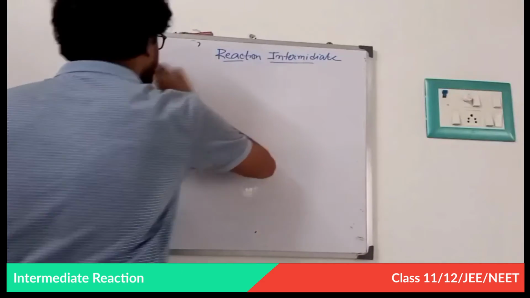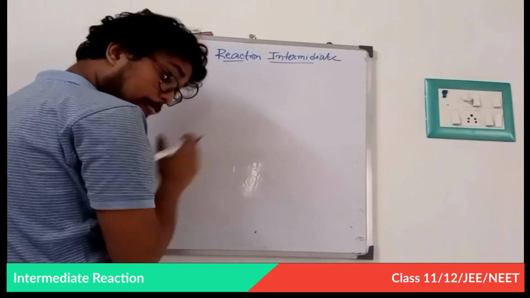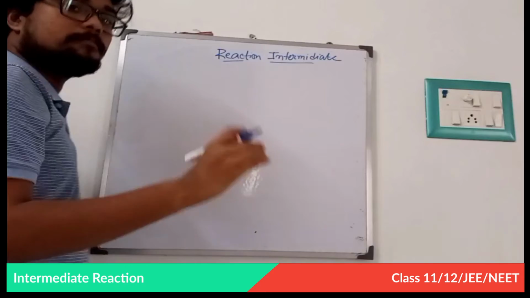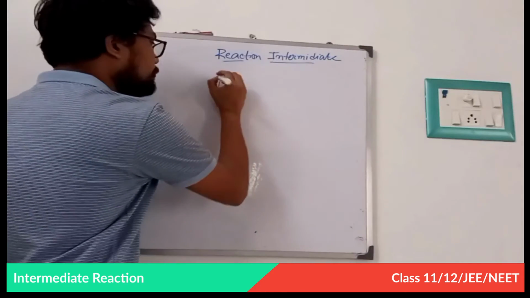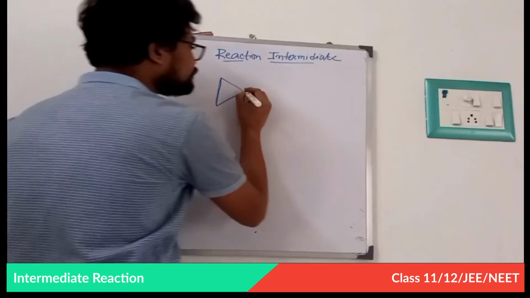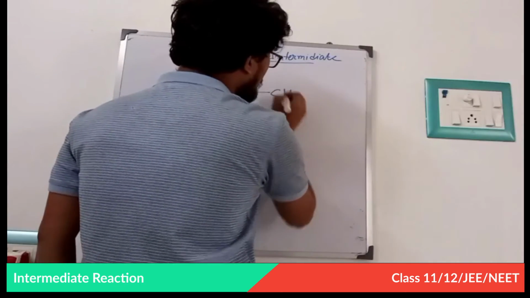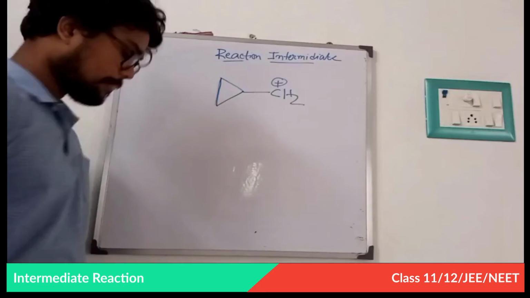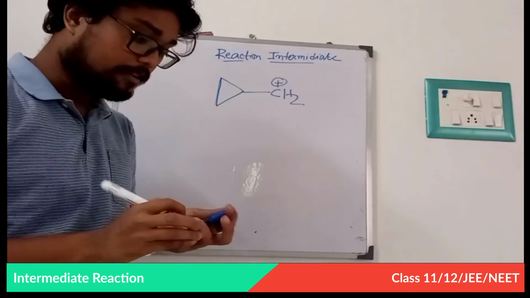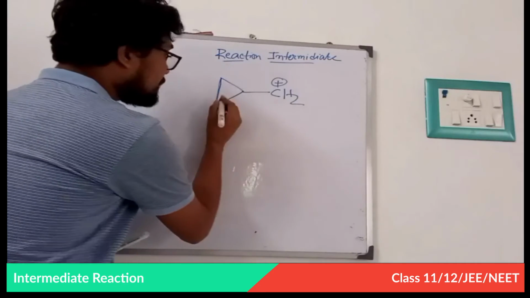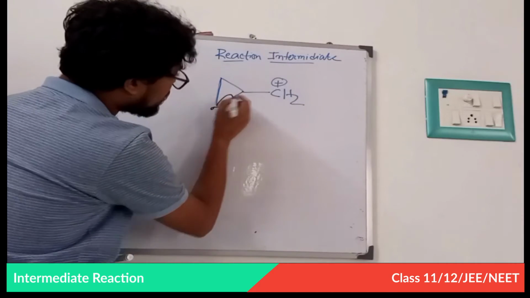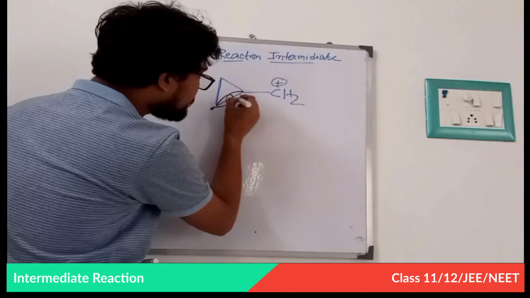Now there is an exceptionally stable one, more stable than a benzenic carbocation. Look at it very carefully. This is a cyclopropyl ring and this is the carbocation. In this cyclopropane ring, very carefully, the orbital is banana shaped.